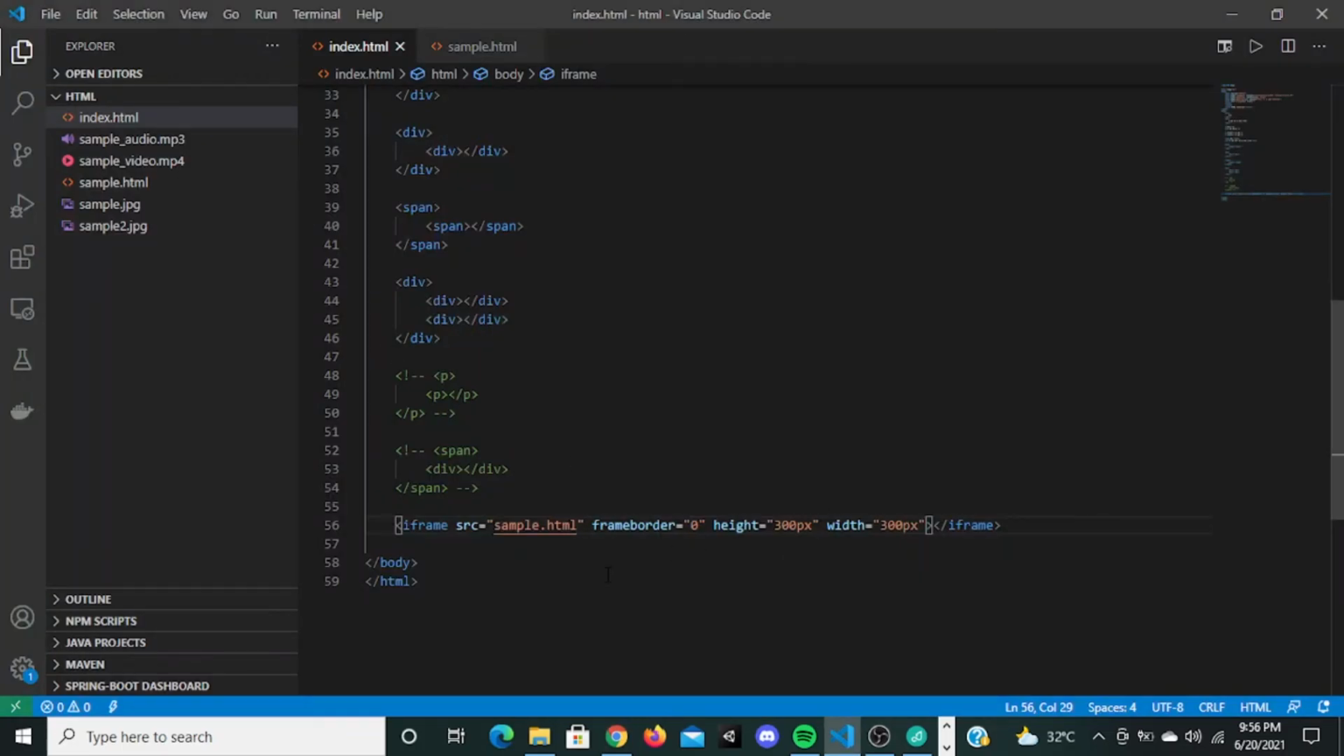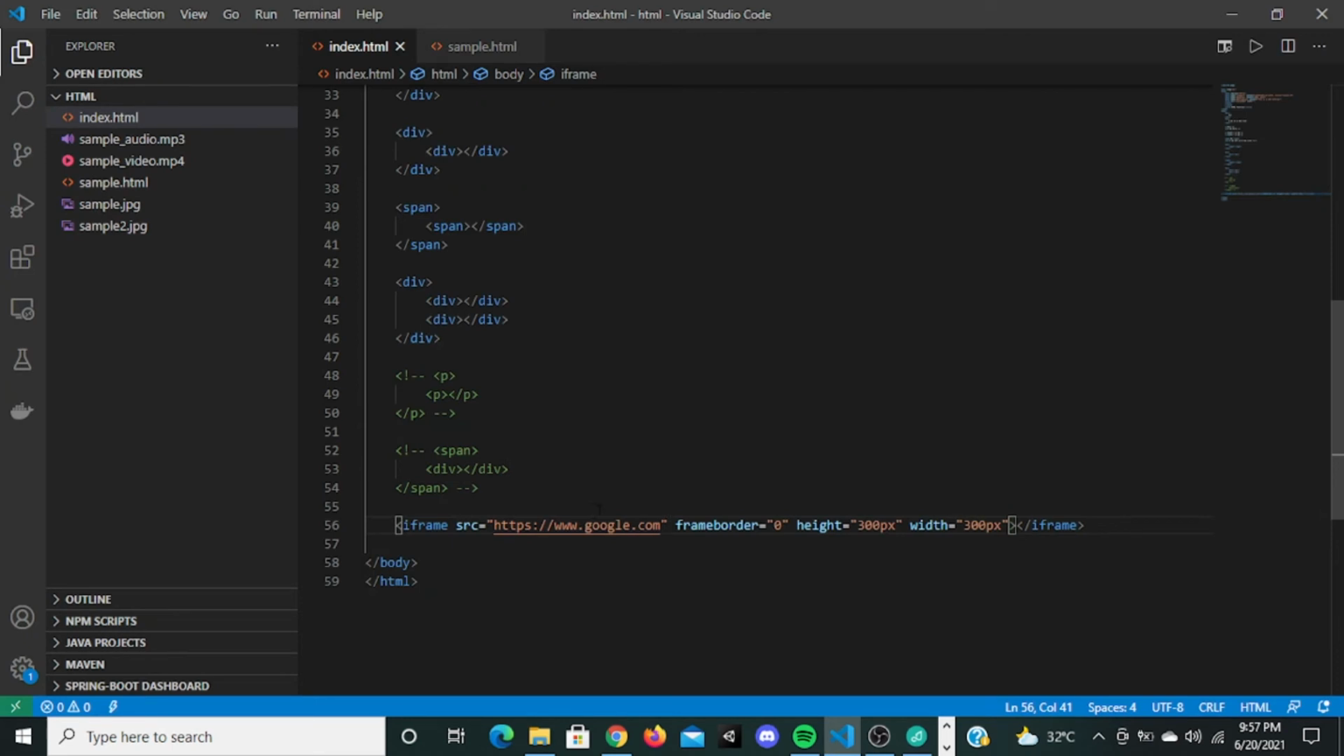Not only this, you can also display another website here too. If I give the src as https://www.google.com, save this, go there and refresh it, there is a security restriction, so it's not connecting. But you can connect another website to this. Using this, not only a page, you can also connect another website.